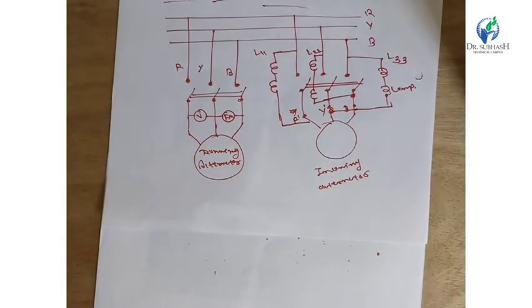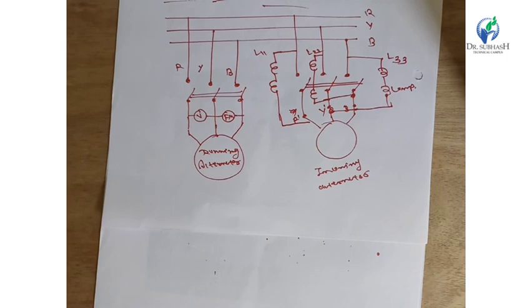The proper instant of synchronizing is when the alternator voltage phasors and bus bar voltage phasors are as shown in this figure. The lamp connected across R and R dash will receive zero voltage, so it will be dark. The lamps across Y and B dash, and B and Y dash, will receive a large and equal voltage and will glow with equal brightness.